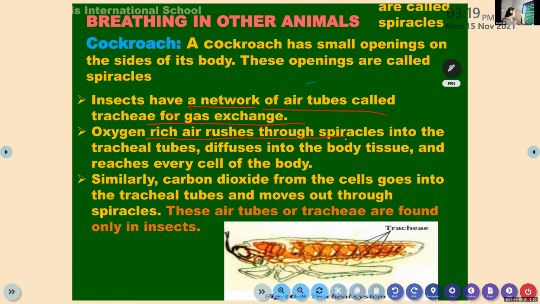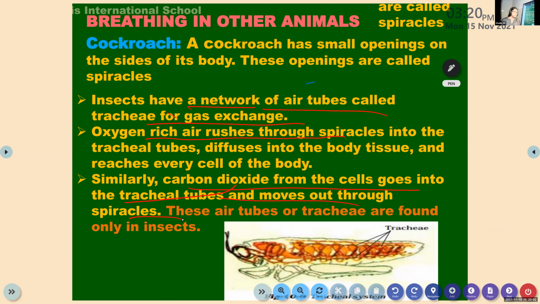Oxygen-rich air rushes through the spiracles into the tracheal tubes, diffuses into the body tissue and reaches every cell of the body. This is how their respiration takes place. Similarly, how do they put out the carbon dioxide? Carbon dioxide from the cells goes into the tracheal tubes and moves out through the spiracles. So just like nostrils, they have side openings on their body, which we call spiracles. You will be able to see their spiracles and the tracheal tubes clearly through the microscope.